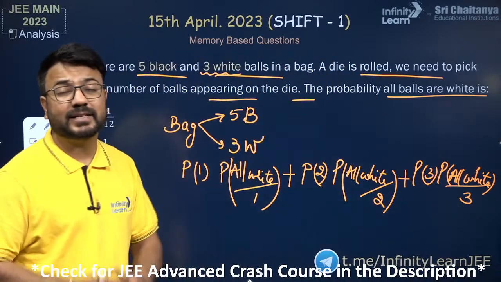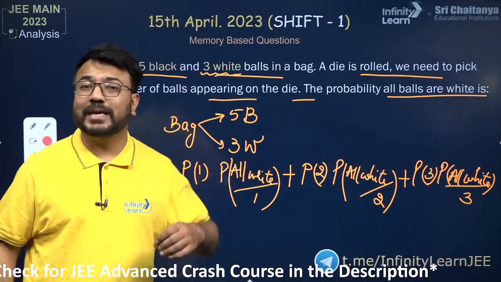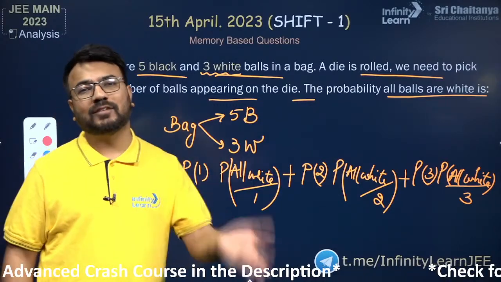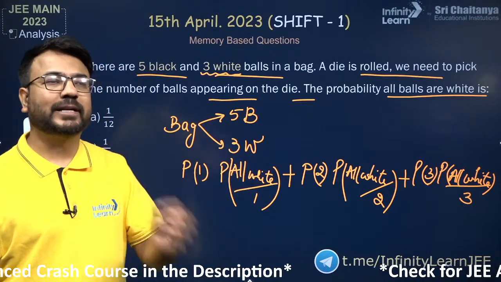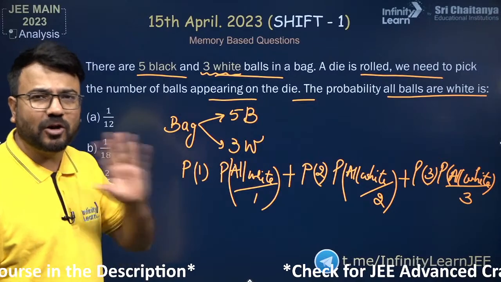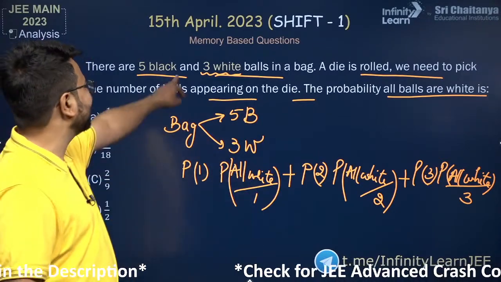Now if there is a number 4 on the die, we won't be able to get 4 white balls. So in that case the probability of getting all white balls will be 0, because the probability of occurrence of all 4 white balls is 0, since there are only 3 white balls here.